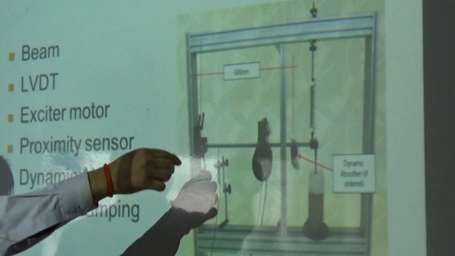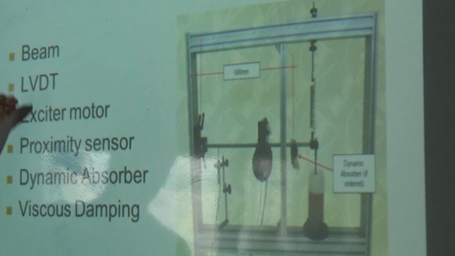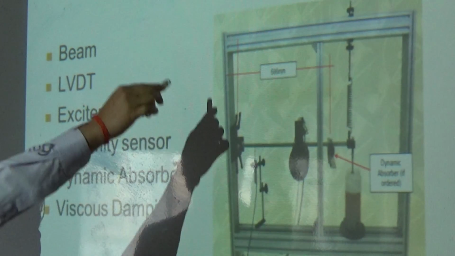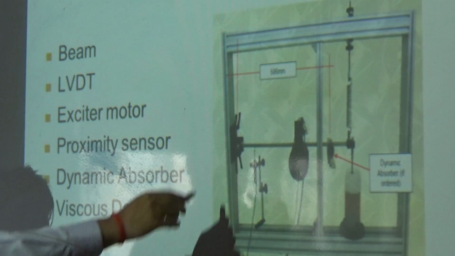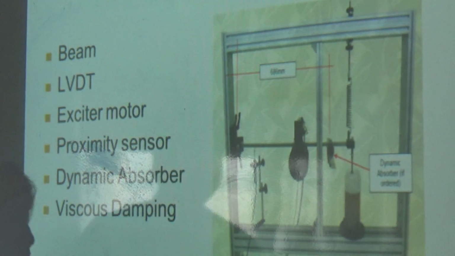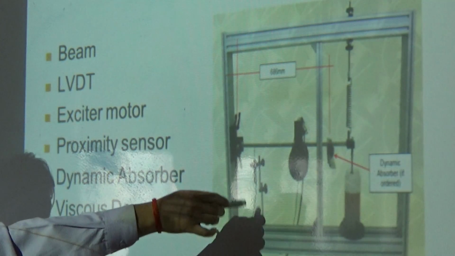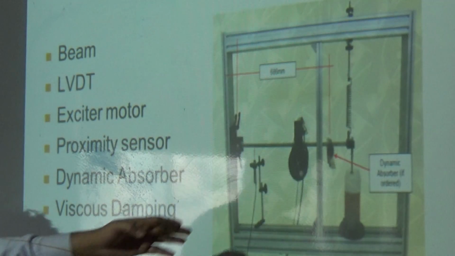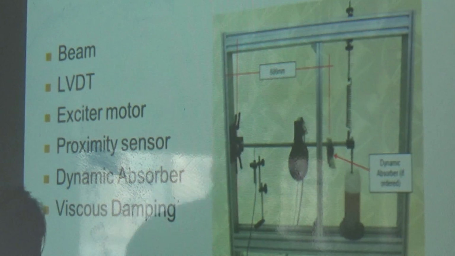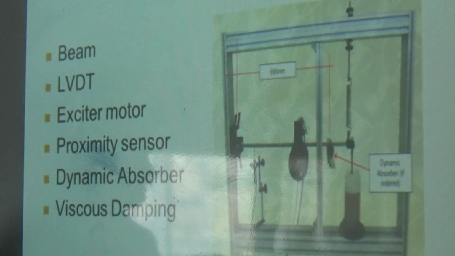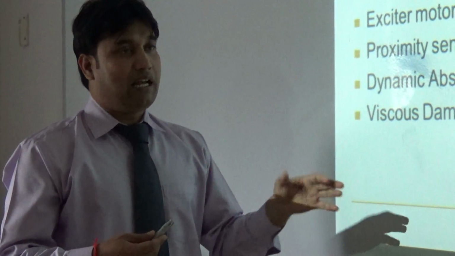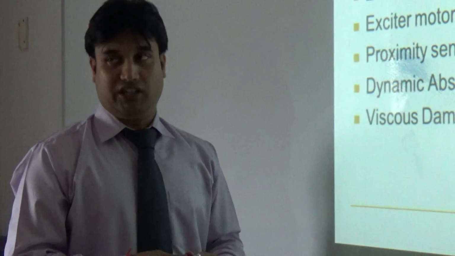This is the list of the parts which I am going to describe. This total covering part is called the frame. The second, in between line, is called the beam, and downside we are using the sensor. This is called the LVDT. I will explain what the LVDT is. And this is the exciter motor. Why am I using the exciter motor? Because for creating vibration in the system, I require a moving part to be attached, either moving or applying some forces there.